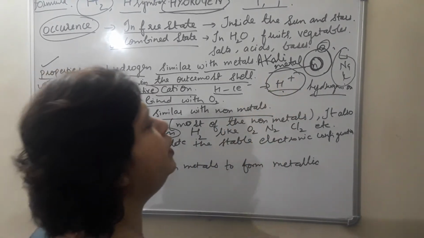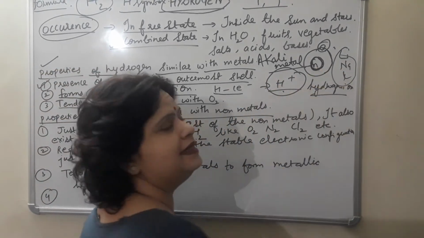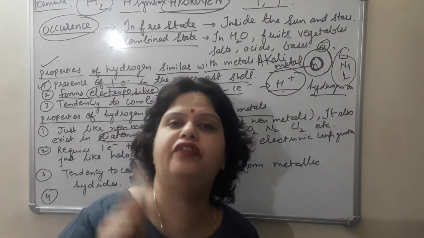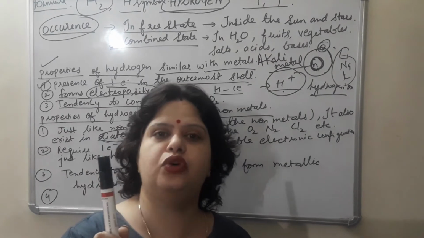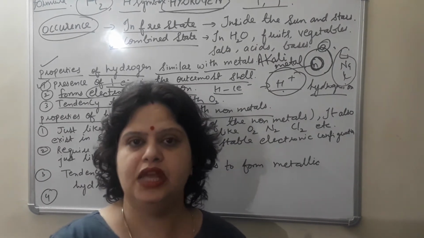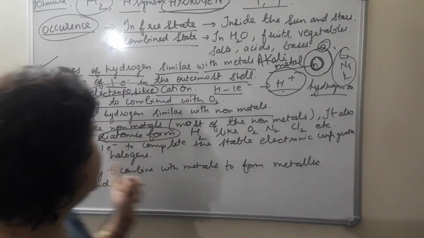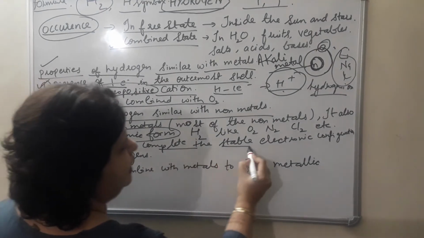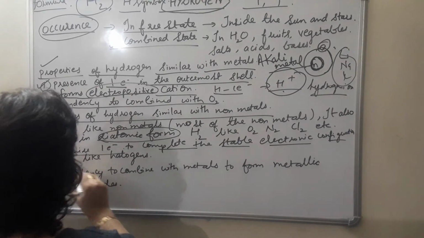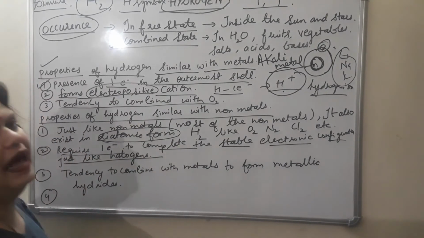So hydrogen also requires 1 electron to get stable, because according to the rule, the first shell can accommodate up to 2 electrons. तो इसको भी एक इलेक्ट्रॉन चाहिए जैसे कि हैलोजेंस को चाहिए. So this is the similarity. That's why I have written here, it also requires 1 electron to complete the stable electronic configuration just like halogens.